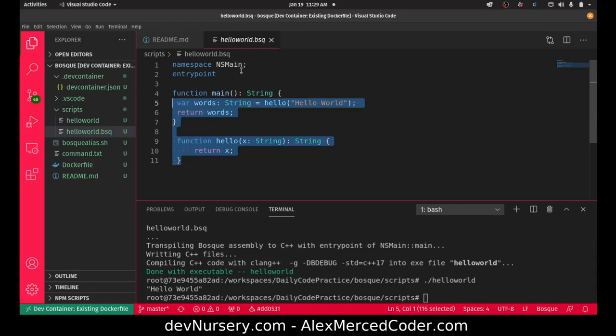Okay, so namespace, this is not something new. You've probably seen this in many other languages, where you're basically saying this is part of this package. I'm not quite sure what the entry point keyword is doing there. I'm assuming that if I had multiple files that I sent to the compiler, this would signal to the compiler that this particular file is the entry point. I'm not sure. I haven't seen that mentioned in the documentation. It's there. I don't touch it.